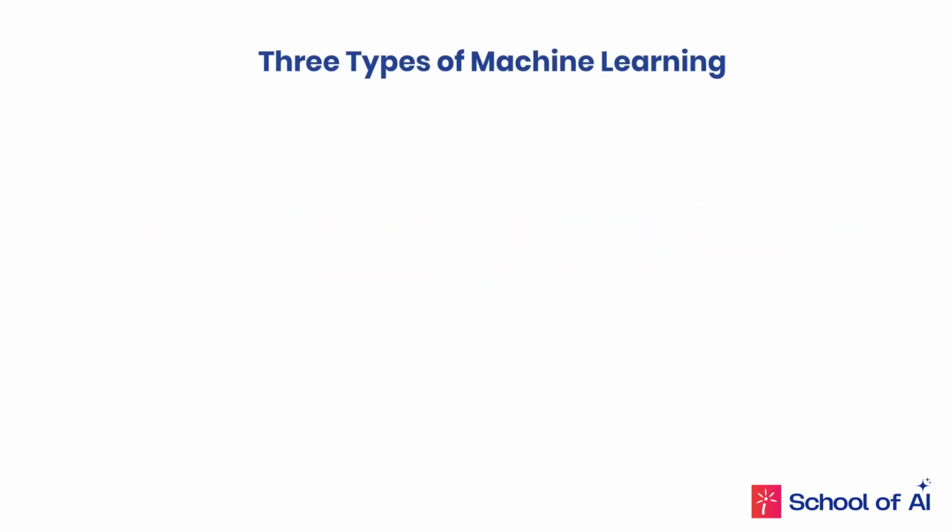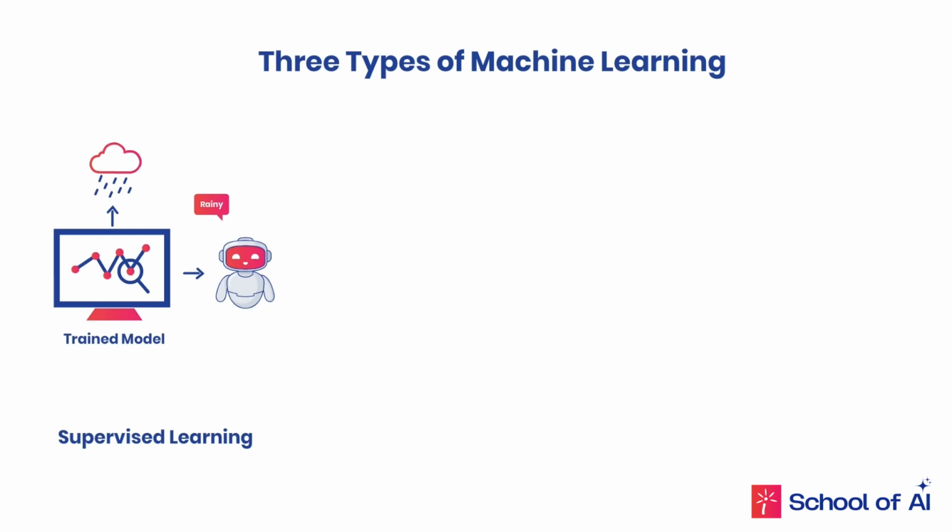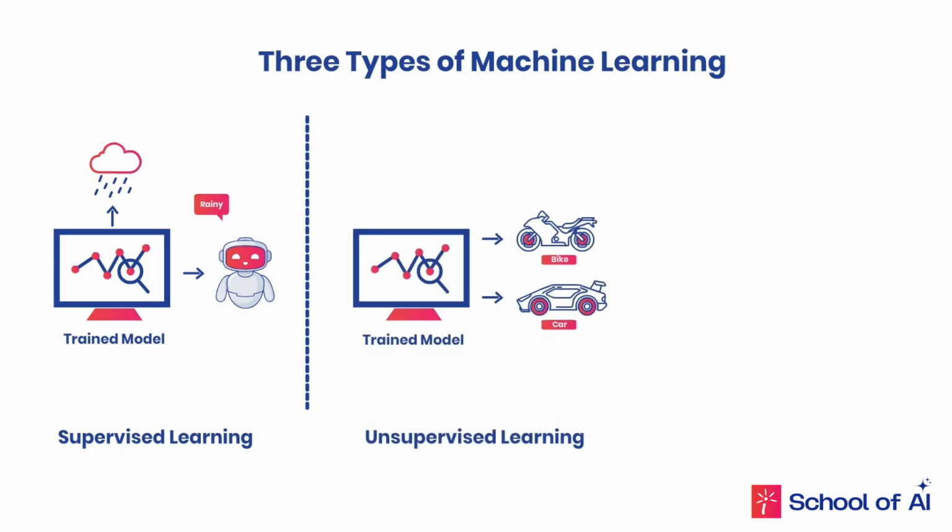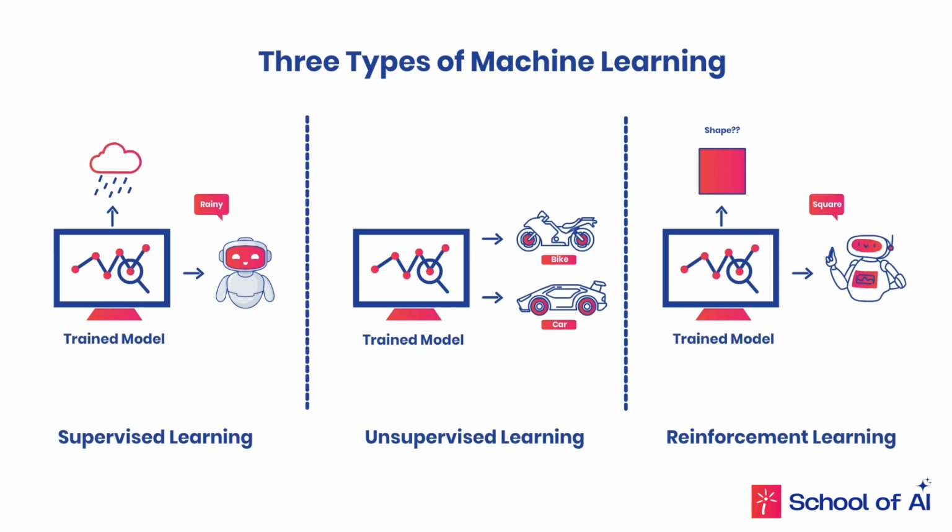Here's a quick recap. Use supervised learning when you have labeled data and need clear outcomes, like predicting weather or diagnosing a condition. Go for unsupervised learning when you want to explore and find patterns in unlabeled data, such as clustering customers by shopping habits. And choose reinforcement learning for tasks where trial and error is essential, like training autonomous vehicles or robots.